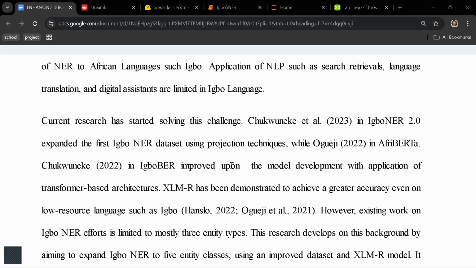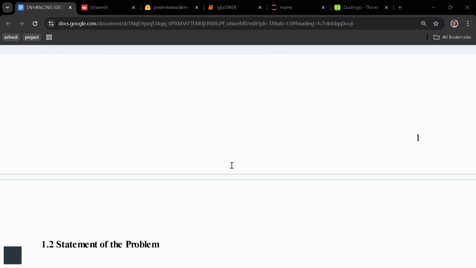We have limited data sets and limited standardized corpora. A corpus is a data set or data warehouse that contains lots of data, lots of text, sentences, phrases, and dialects, like variations of Igbo or variations of languages. Those are used to train a model to understand the intricacies of that particular language. So just read through these.